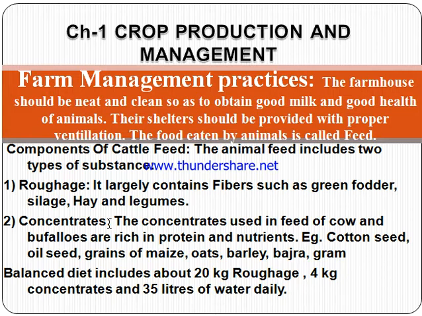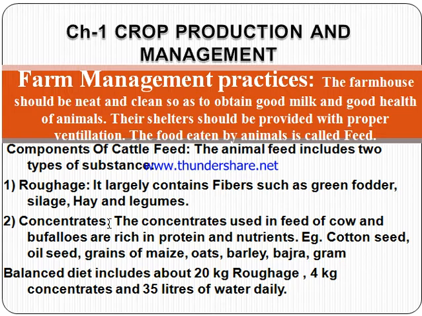We are discussing chapter one, biology, that is crop production and management for ninth class. We have discussed the farmyard management practice, that is, the farmhouse should be neat and clean. It should have proper ventilation. The food eaten by animals is known as feed.